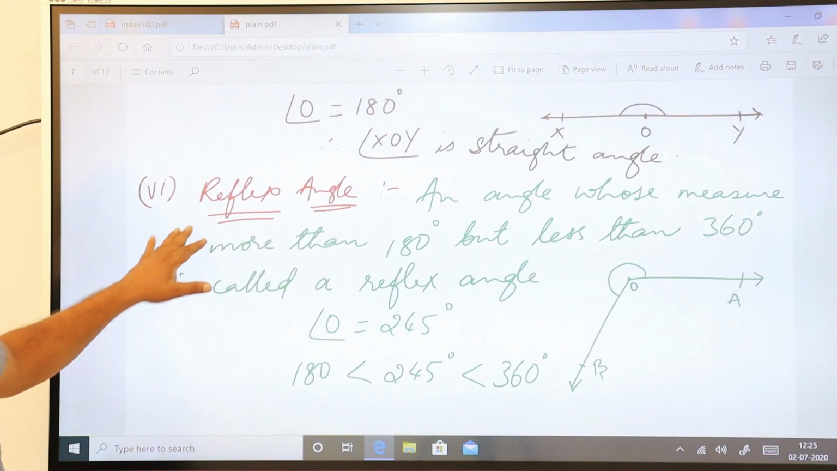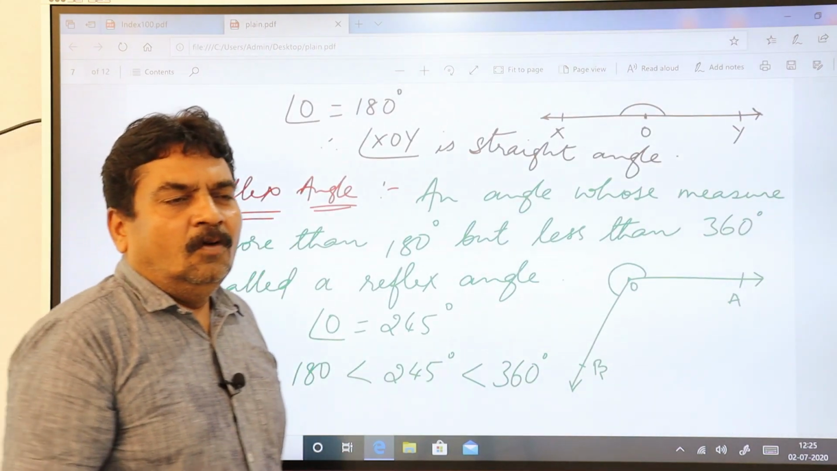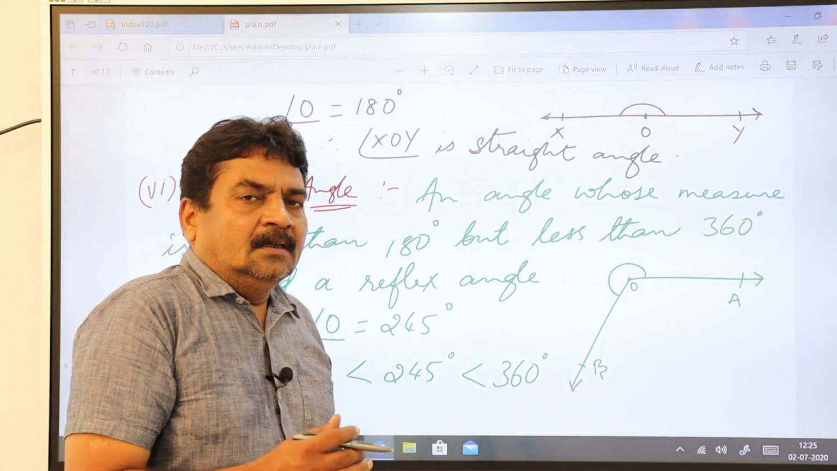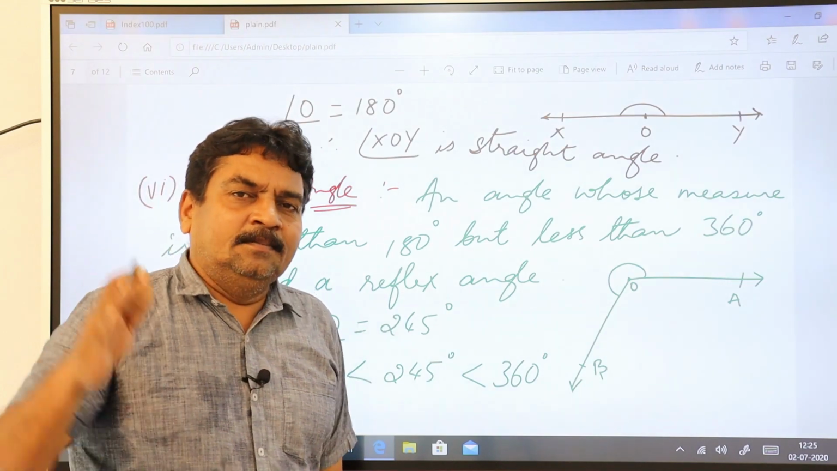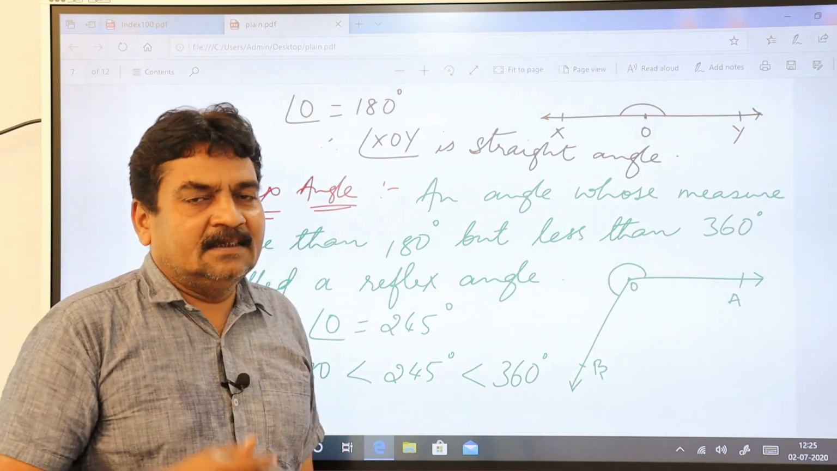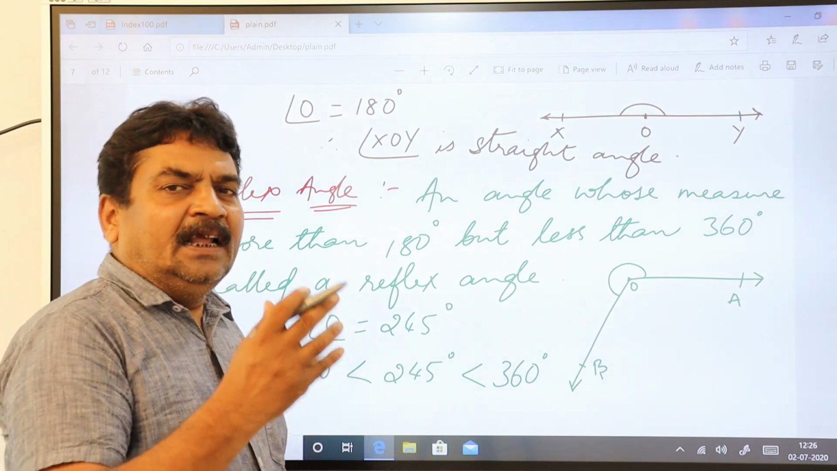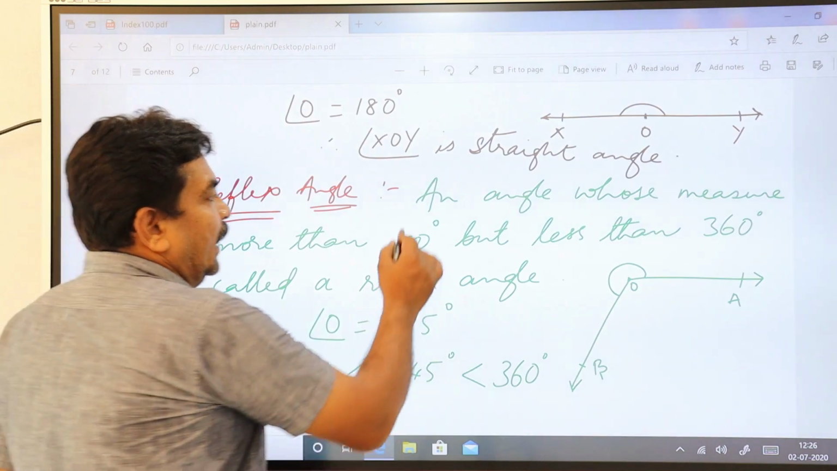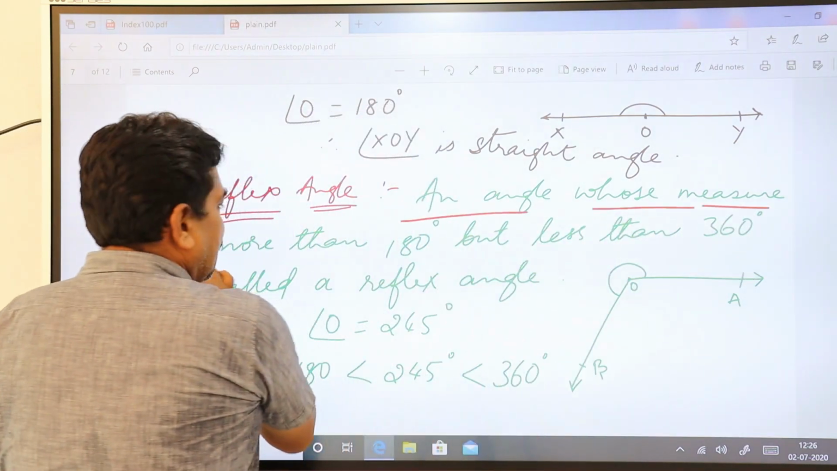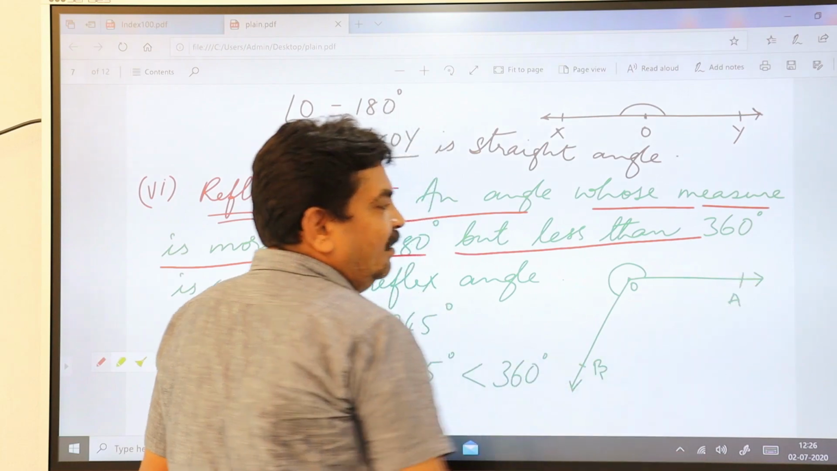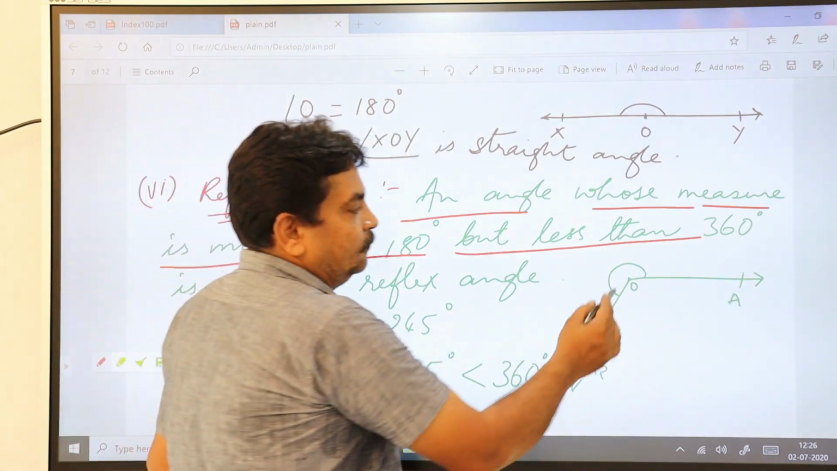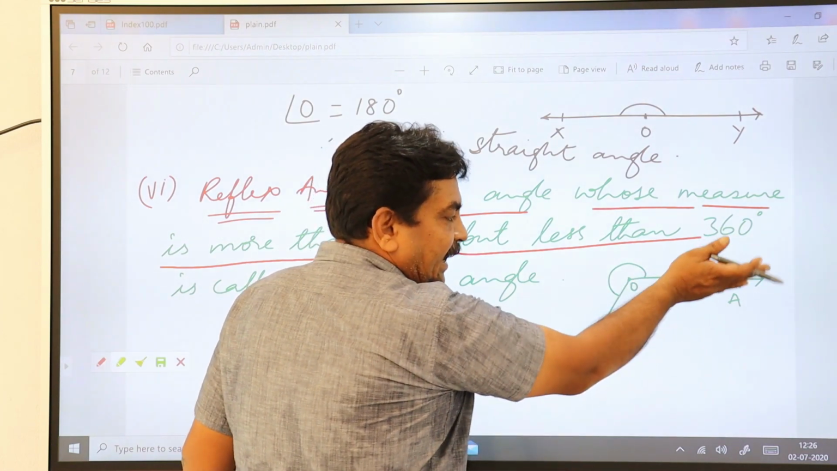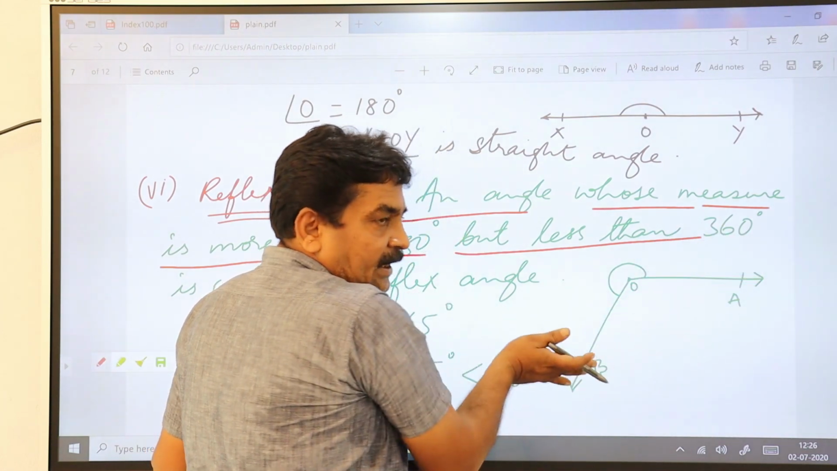Next, go to reflex angle. What do you mean by reflex angle? The angle whose measure is more than 180 degrees but less than 360 degrees. Such angles you call a reflex angle. An angle whose measure is more than 180 degrees but less than 360 degrees. See here, I have not kept the mark here. If it is here, then the angle moved like this.